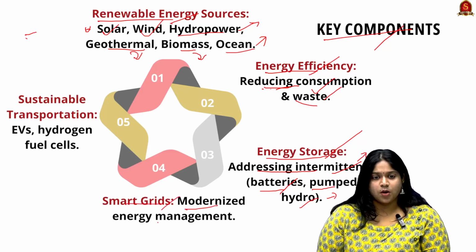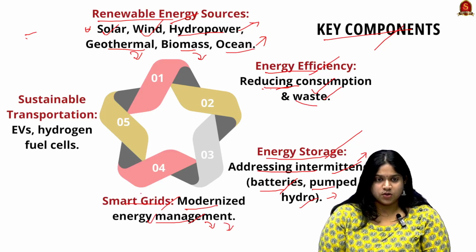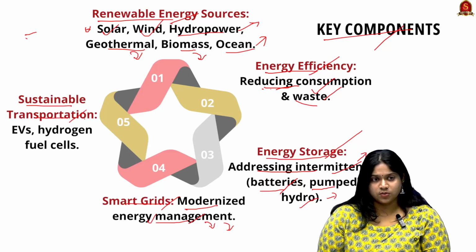Next is having smart grids. Here there are modernized smart grids for energy management, with integration of renewable energy and thus electricity is produced. And next is sustainable transportation. Along with the integration of renewable sources, there is production of electric vehicles and hydrogen fuel cells.